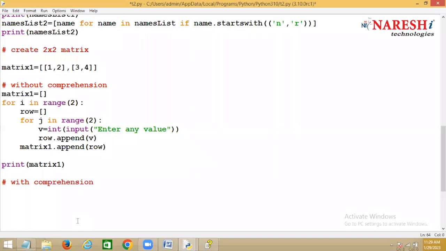For example, adding 2 matrices, multiplying 2 matrices. All this you can write in one statement. You don't require to write a number of statements. Okay, now please just try to understand this. It's very simple.